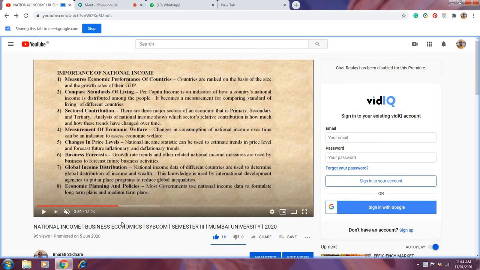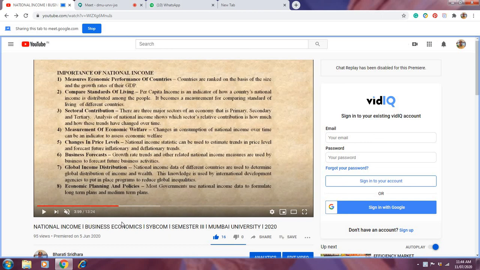Now, our government has made a plan that MSMEs will be developed and given a lot of attention, or Atmanirbhar Bharat. This is a long-term plan, as the government wants to give lots of facilities to the people, create employment opportunities, and that medium industries, small-scale industries, macro industries, micro industries should get development. So the government is making these plans on the data of national income available with them.